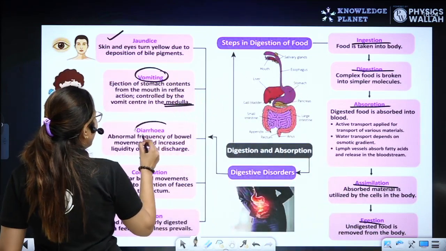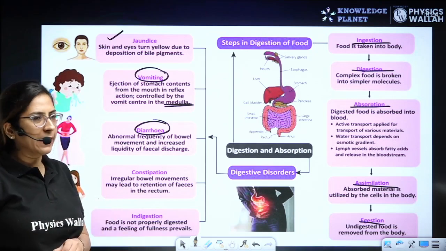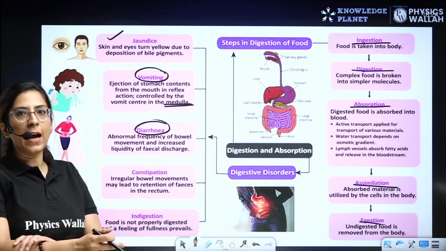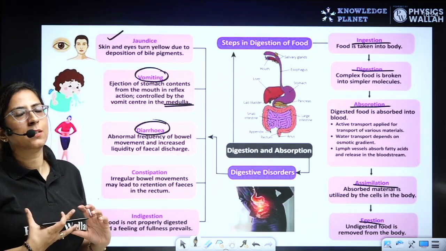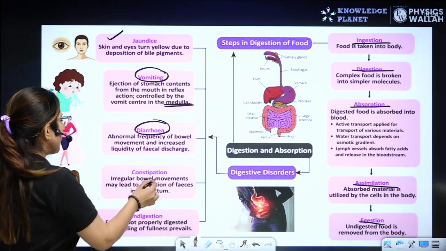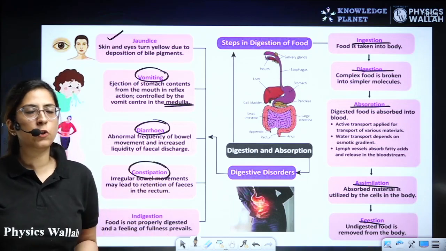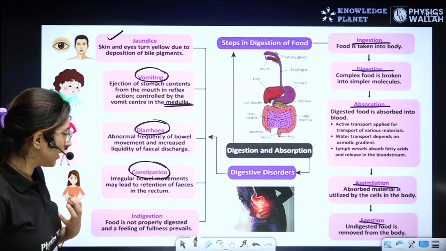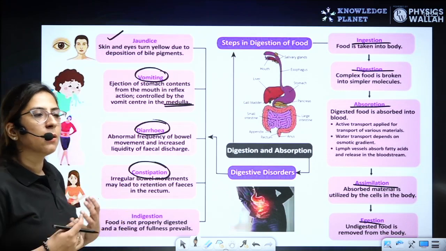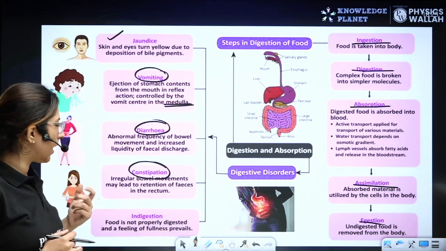Now let's talk about diarrhea. That means the frequency of bowel movement is increased, and the stools are liquid. Hope you understood. Now, let's talk about constipation. Constipation means the person is not able to remove the feces. Very bad. These feces are stored in the rectum and then expelled out.